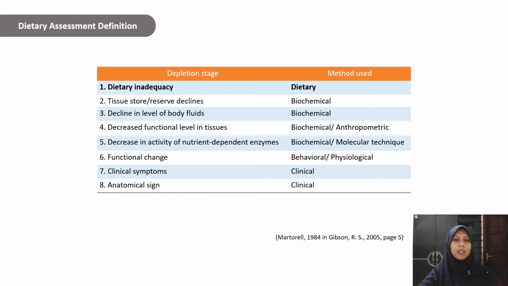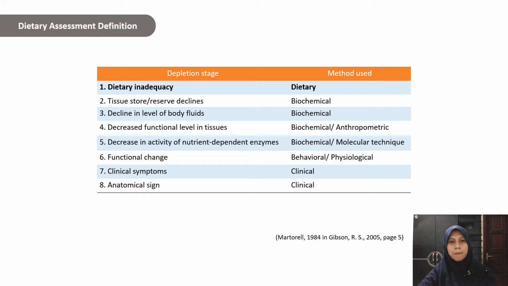Nutrition deficiency usually happens in stages, like in this table. First is dietary inadequacy, which means that someone has an inadequate diet. If it happens continuously, then tissue store or reserve will decline, and the level of body fluid will also decline. After that, functional level in tissues will decrease, and the activity of nutrient-dependent enzymes will decrease. Then, if nutritional deficiency becomes more severe, functional change can happen, and clinical symptoms and also anatomical signs may emerge.